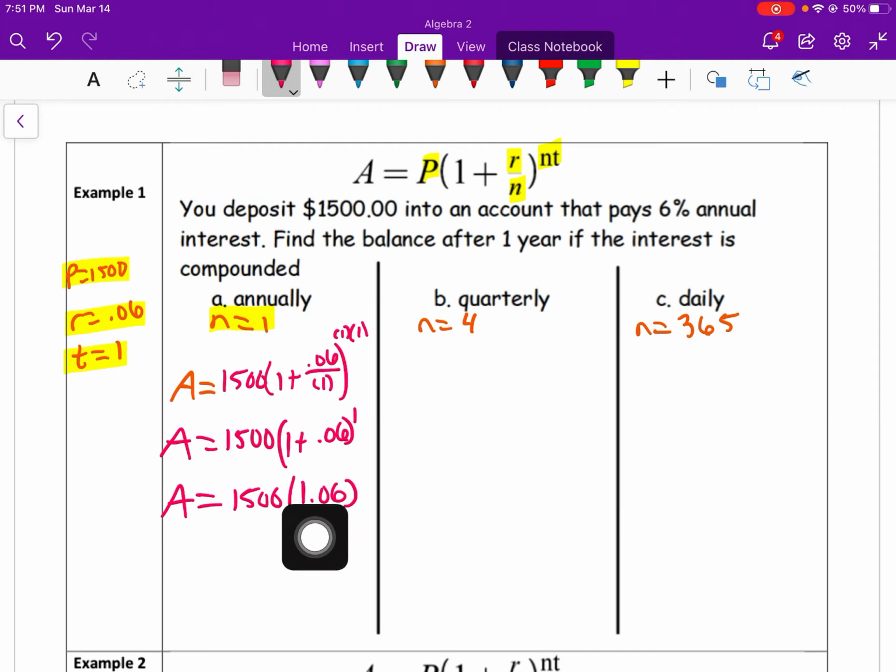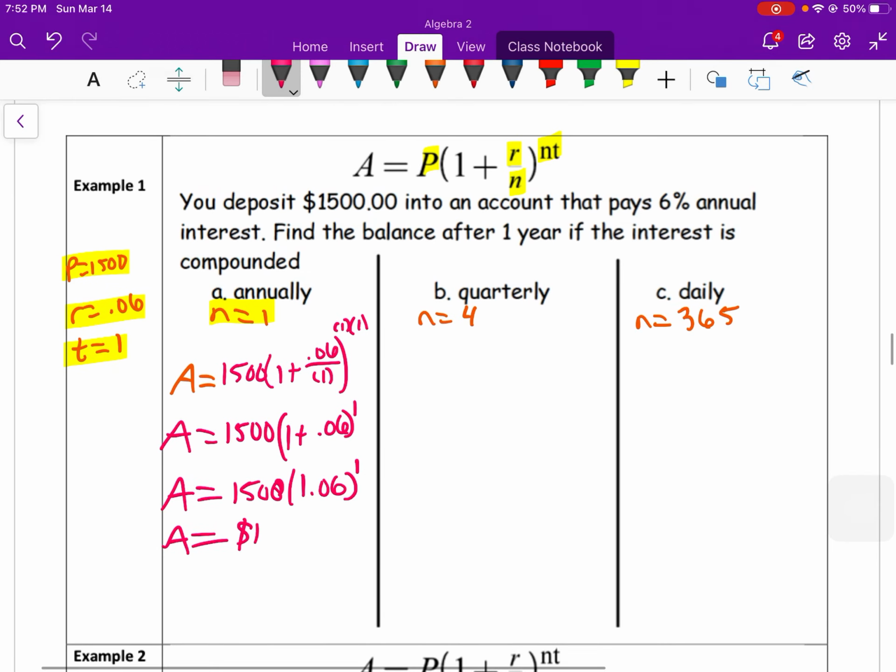I hope you also notice that this is going to be growth. That's why you're earning to the first power. Now we can actually find the product, because anything to the first power is going to be just itself. So we can do 1,500 times 1.06. Let's see here. 1,500 times 1.06 is $1,590. So after a year with annual compounded interest, you now have 1,590 when you started with 1,500. So that's nice. You're making some money. Let's see what the change will be for quarterly and then daily.